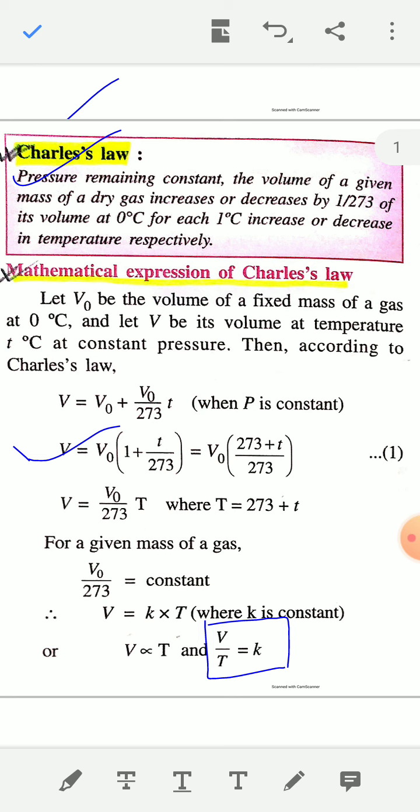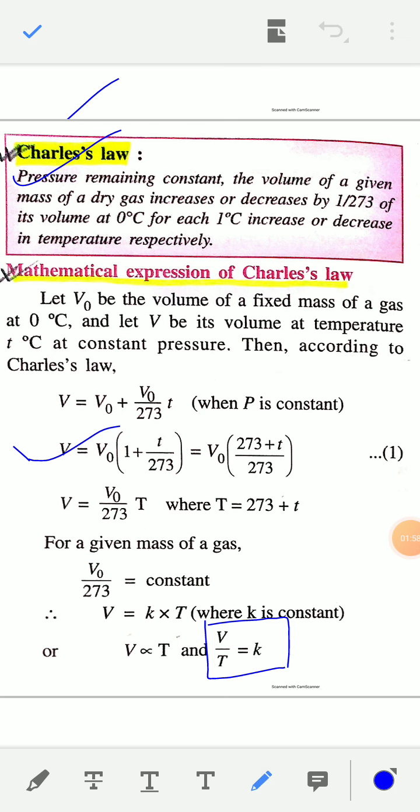Now see the mathematical expression of Charles' law. Let V0 be the volume of a fixed mass of a gas at 0 degrees Celsius and V the volume of the same gas at temperature t degrees Celsius, at constant pressure.